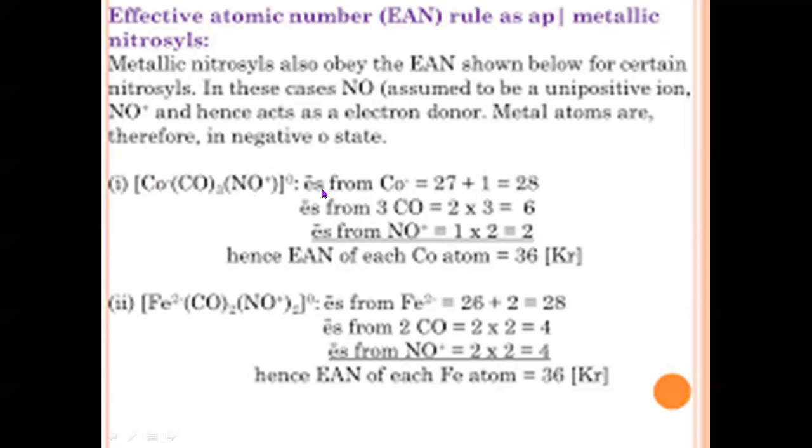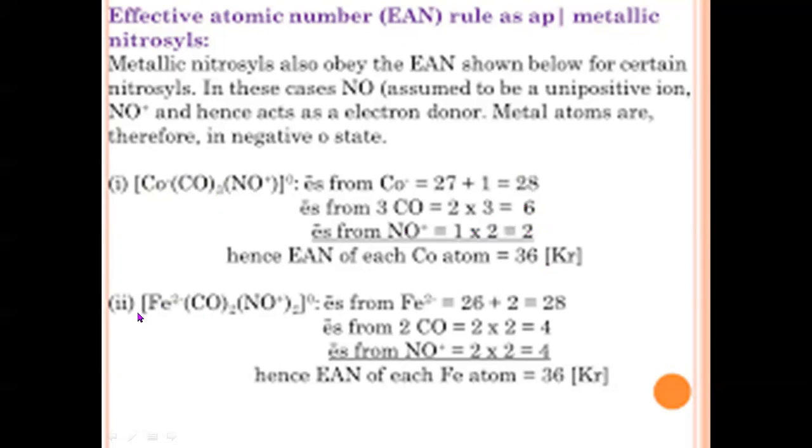Therefore, the total effective atomic number will be 27, the atomic number of cobalt, plus 1 is 28. Then we have to add 6 electrons for the 2 into 3 and 1 pair for this, totally 8 electrons. It will be equal to 36, which is the atomic number of krypton.